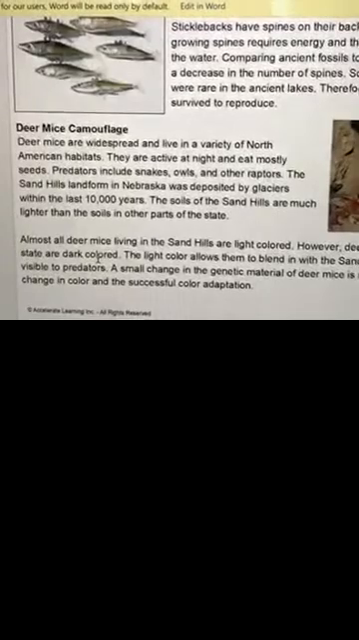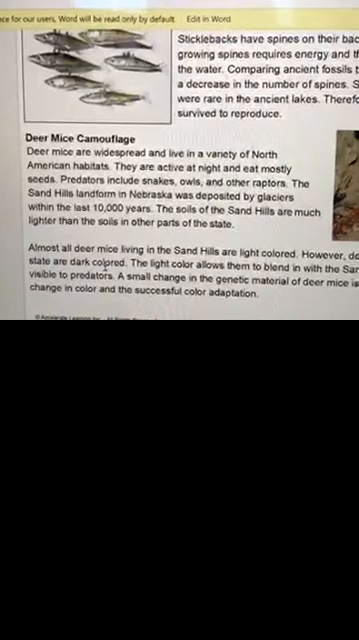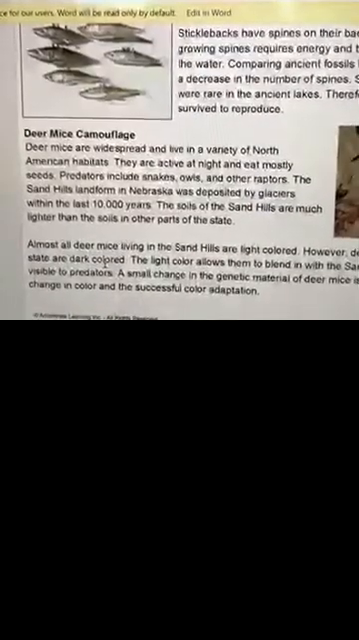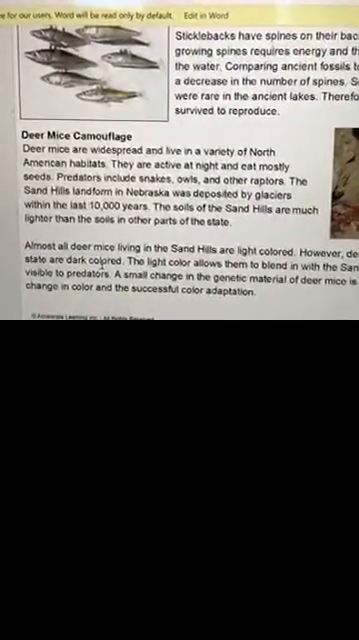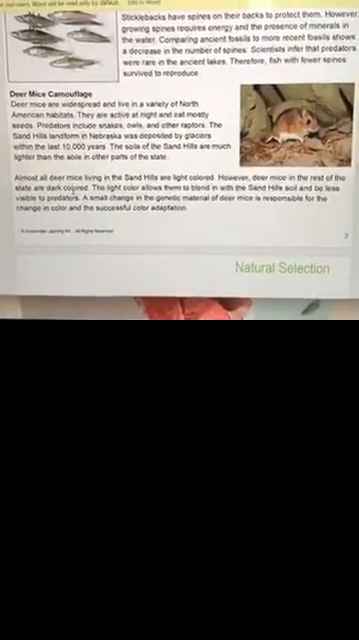The Sandhills landform in Nebraska was deposited by the glaciers within the last 10,000 years. The soils of the Sandhills are much lighter than the soils in other parts of the state. Almost all of the mice living in the Sandhills are light colored. However, deer mice in the rest of the state were dark colored. The light color allows them to blend in with the sandhill soil and be less visible to predators. A small change in the genetic material of deer mice is responsible for the change in color and successful color adaptation. Keep going.